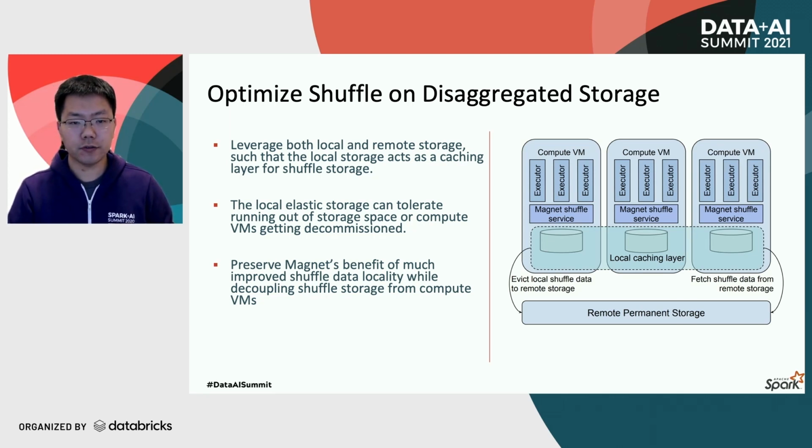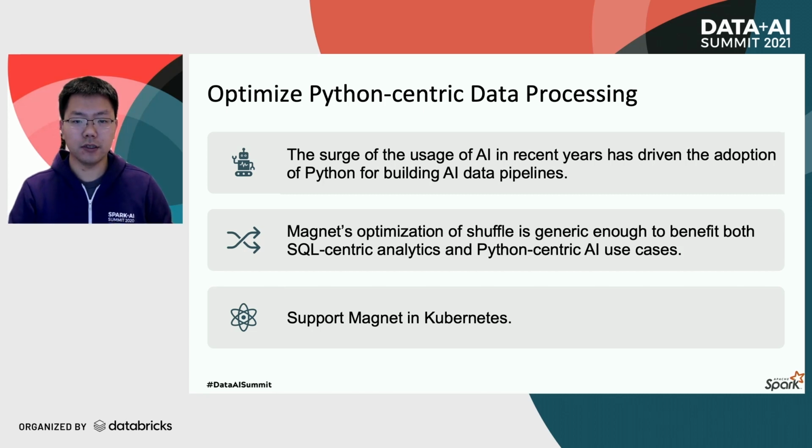In addition to this, another area where we see Magnet can bring additional benefits is how it can help to optimize Python-centric data processing workloads. The surge of the usage of AI in recent years across industry has driven the adoption of Python for building AI data pipelines. And different from the analytics use cases, where developers might still largely prefer SQL as the language, AI developers are increasingly leaning towards Python as their first choice.